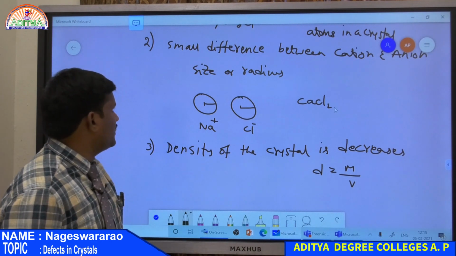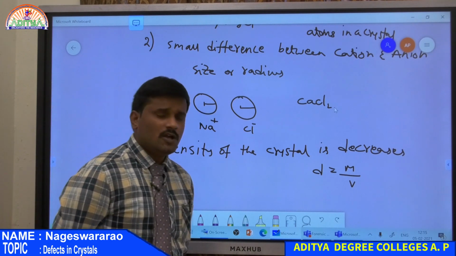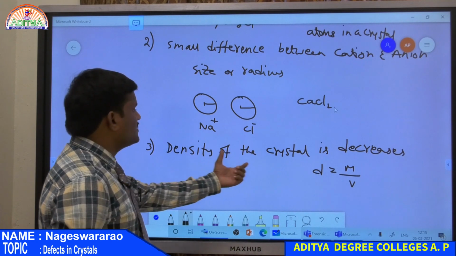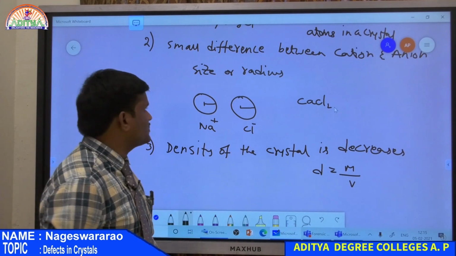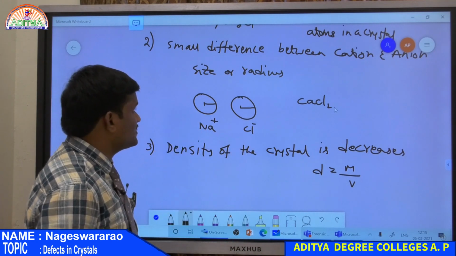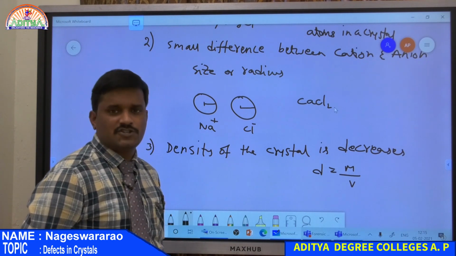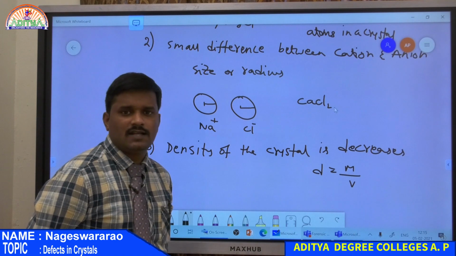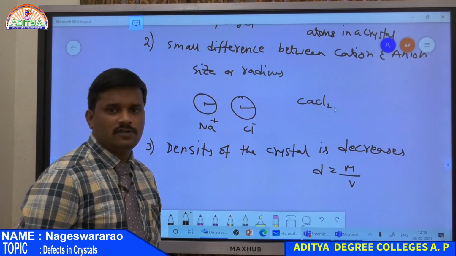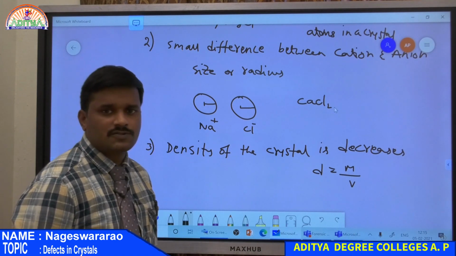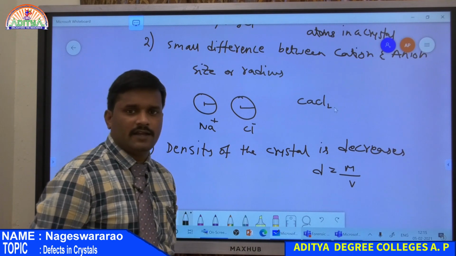And the second point is, due to Schottky defect, the density of the metal decreases. And the third one is, Schottky defect arises in crystals having similar size ratio, that is cation size as well as anion size. So if both are equal, then it undergoes Schottky type of defect.